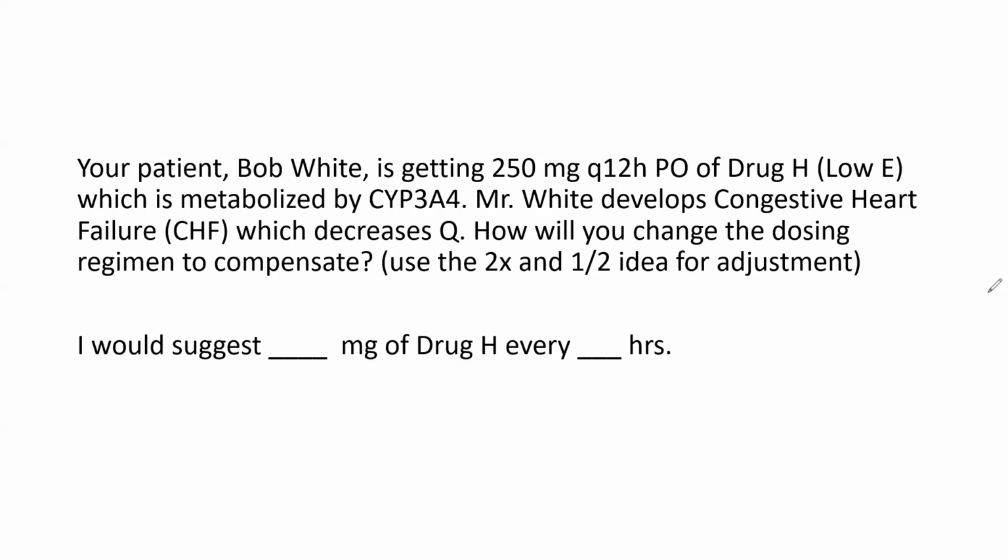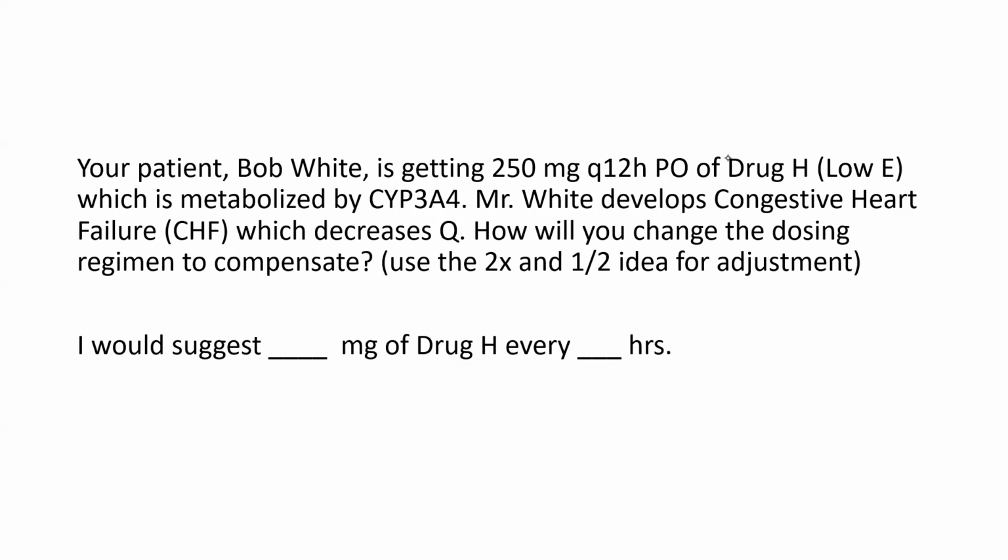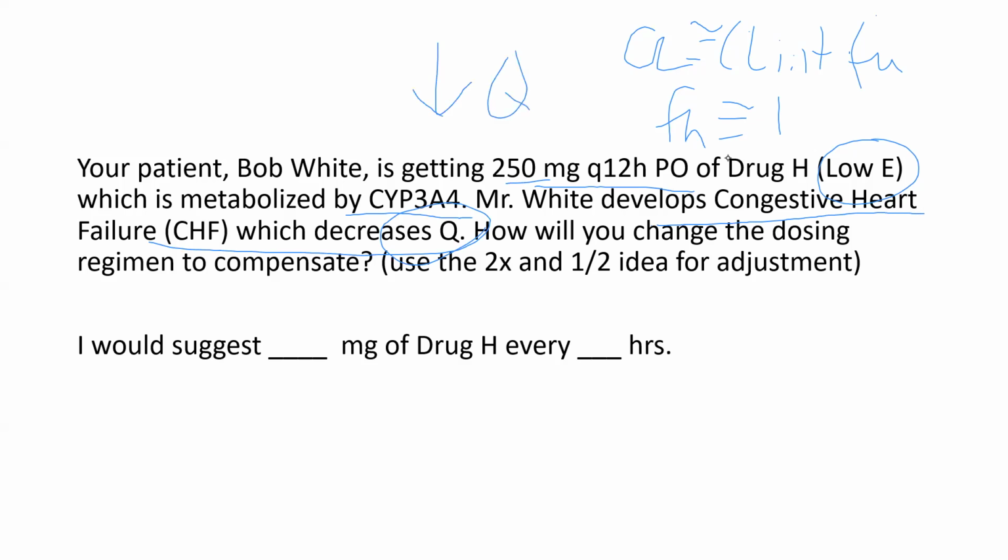All right, now we have Bob White, who's getting 250 milligrams Q12PO of drug H. Now we have a low E drug. A low E drug's clearance is going to be determined by intrinsic clearance and binding. And the fraction that escapes the first pass effect is approximated by 1. And is metabolized by CYP3A4. Mr. White develops congestive heart failure, which decreases Q. So what's happened here? A decrease in Q. How will you change the dosing regimen to compensate?